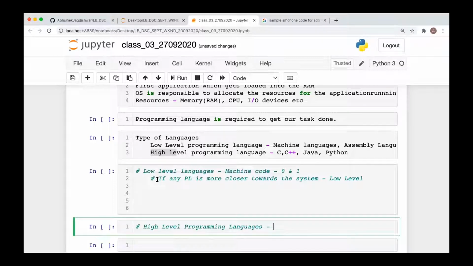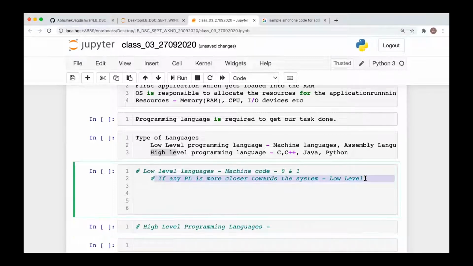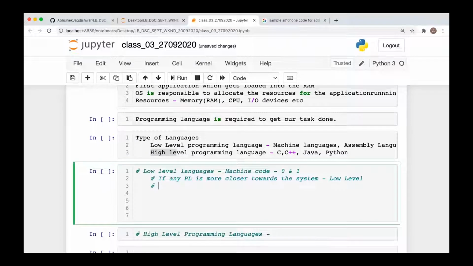Okay, and this is not the only way to decide whether it is a low level language. There is one more, the important one, or you can say the technical one. These codes are neither portable nor independent.